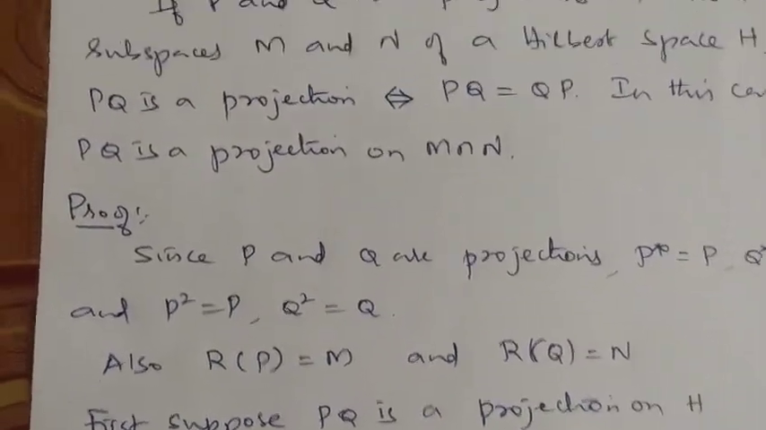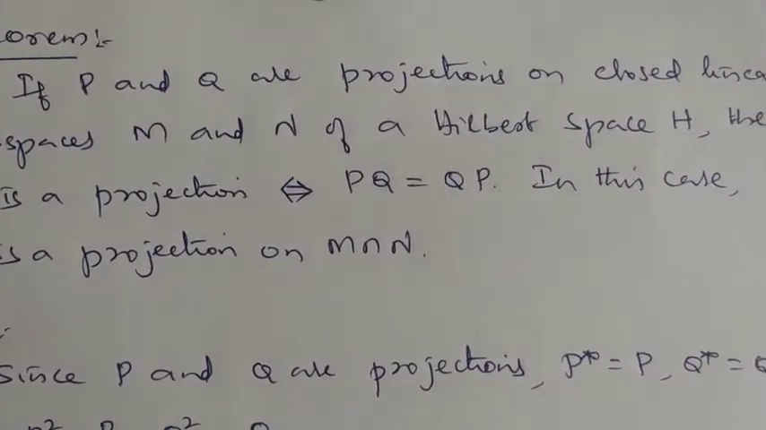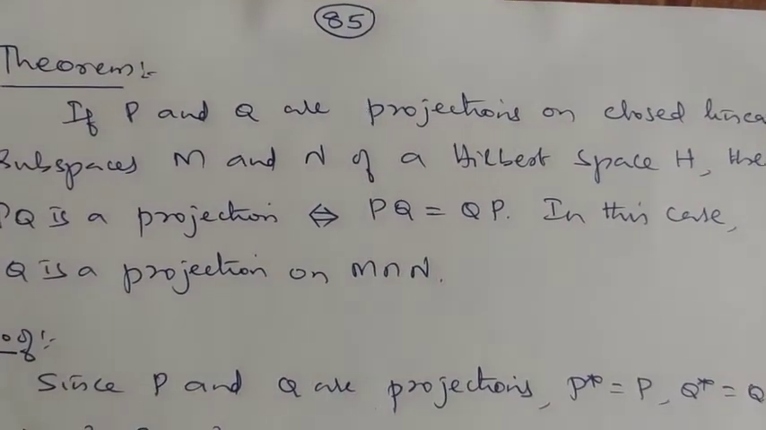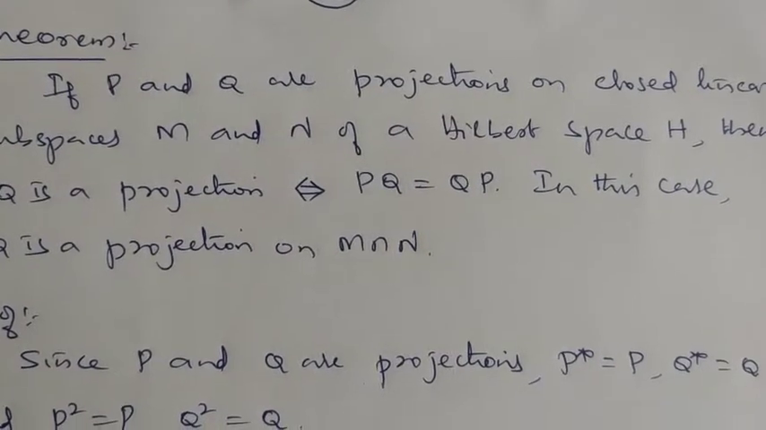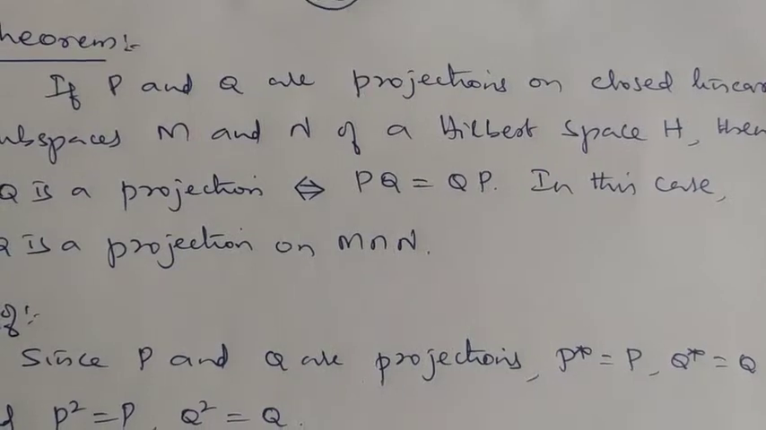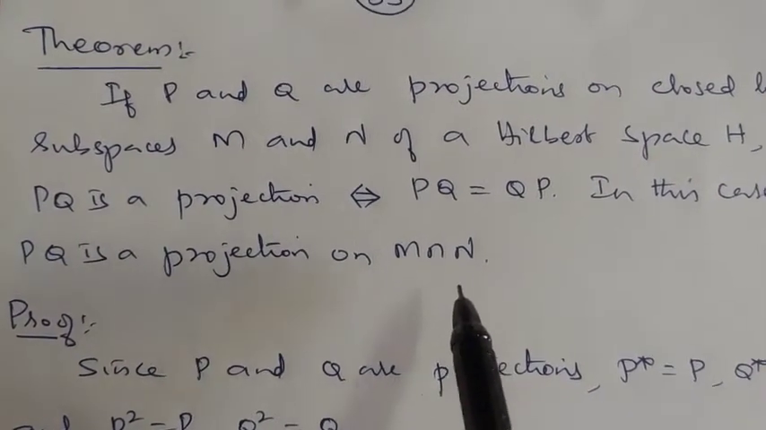Next, let us take up the other result. This theorem says if P and Q are projections on closed linear subspaces M and N of a Hilbert space H, then PQ is a projection if and only if PQ is equal to QP, meaning P and Q commute. In this case, PQ is a projection on M intersection N.